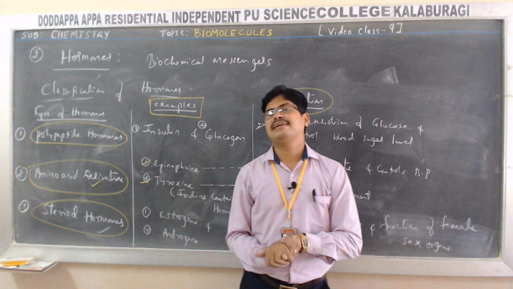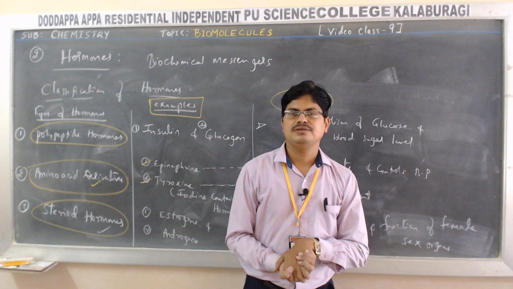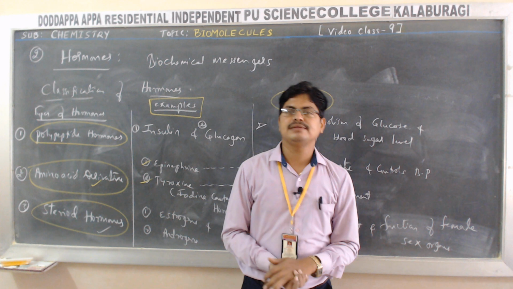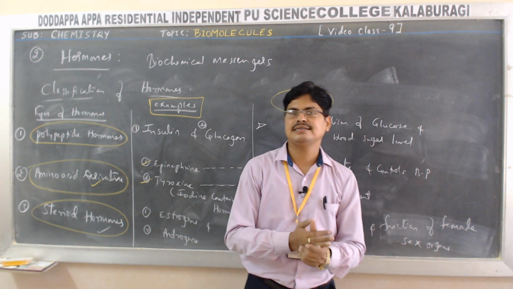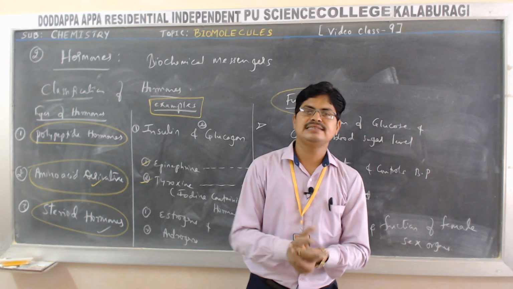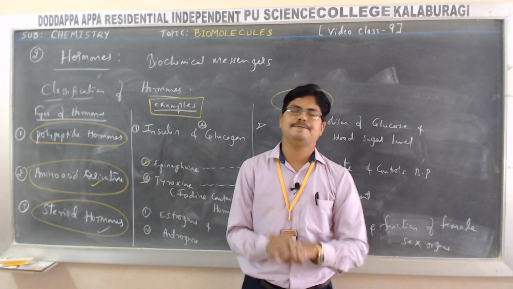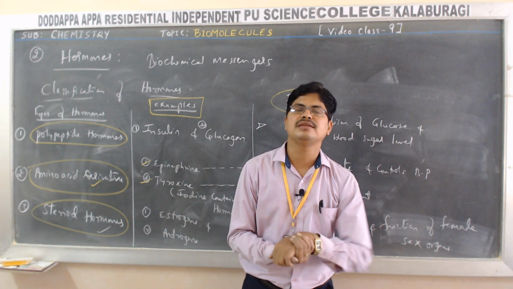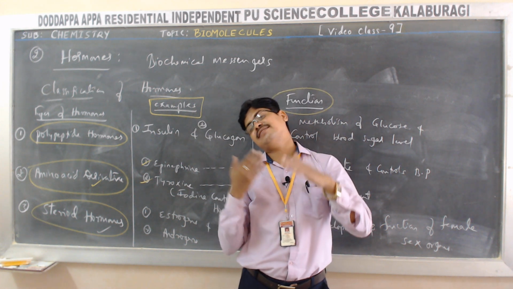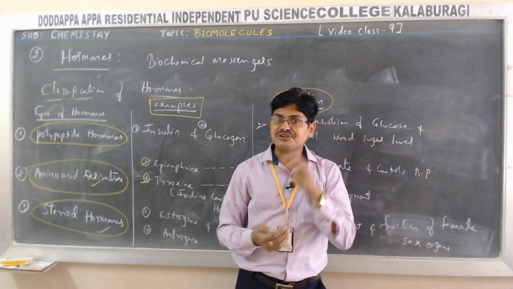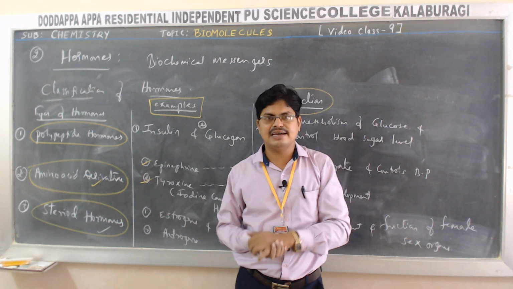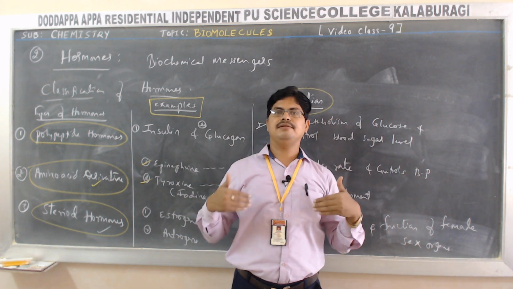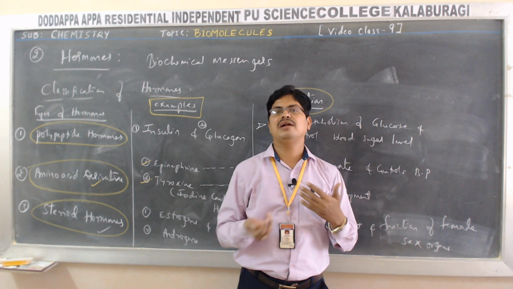Then proteins act as transport agents. Example, hemoglobin, which is present in our blood. Hemoglobin contains iron in it, isn't it? So this hemoglobin is a protein. How does this protein act as a transport agent? It transports oxygen and carbon dioxide. Correct? The oxygen that we inhale by the process called respiration, what happens?